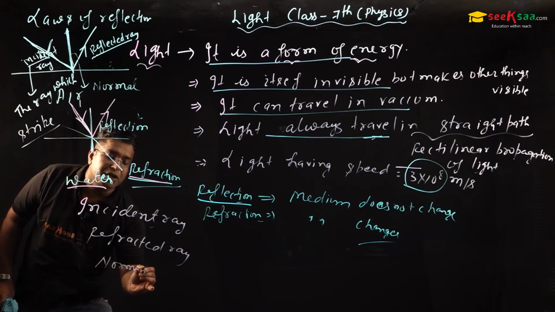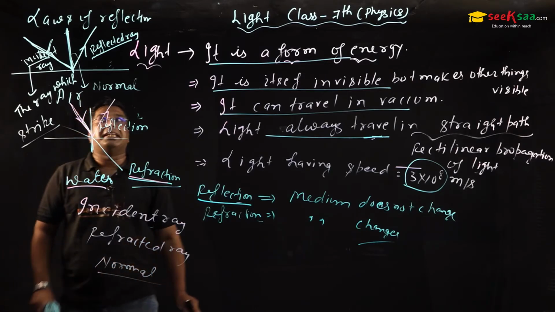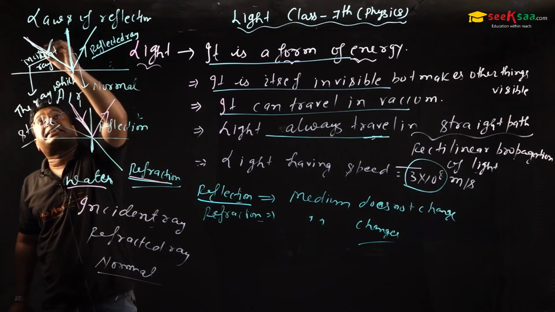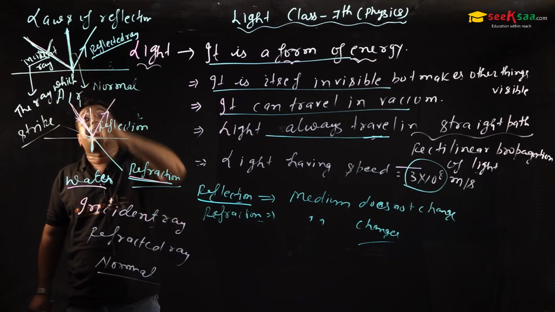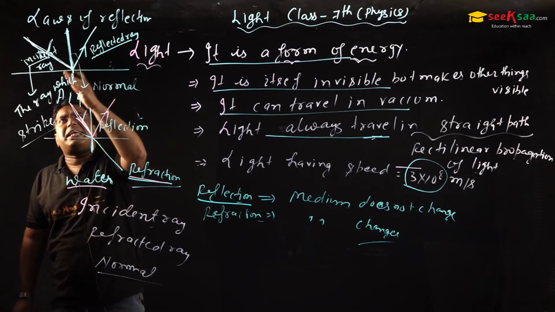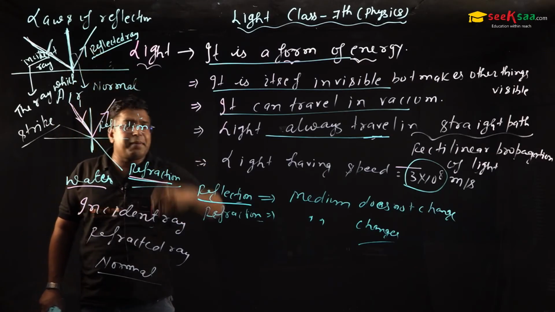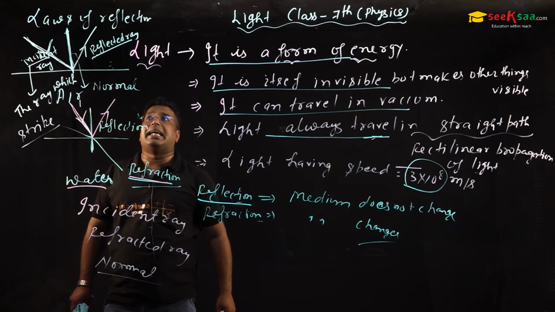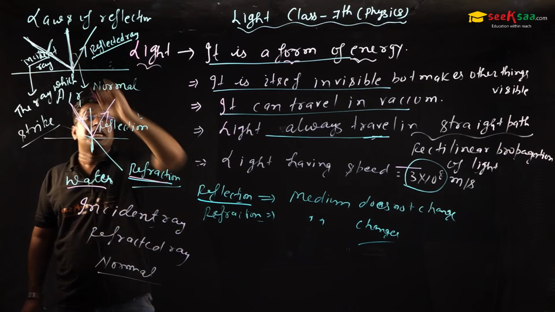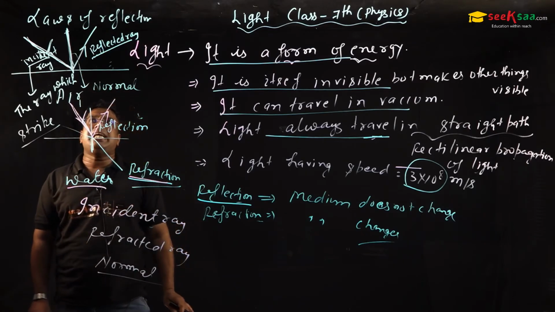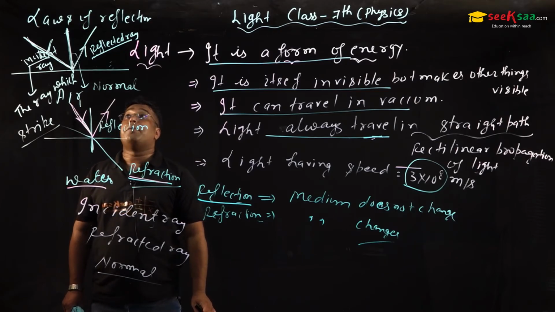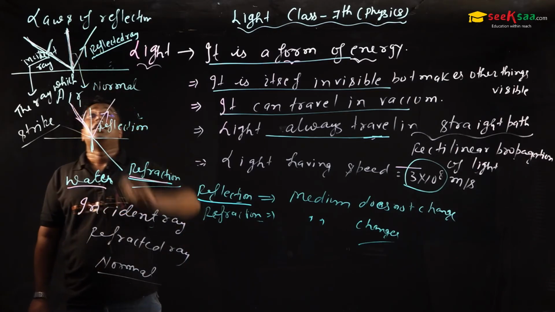Till now, any student having any doubt, you can ask. Once again I conclude this topic: the ray which strikes the surface is called the incident ray. After striking, it bounces back in the same medium and is called the reflected ray. And this perpendicular is called the normal. So we have studied the incident ray, the reflected ray, and the normal.